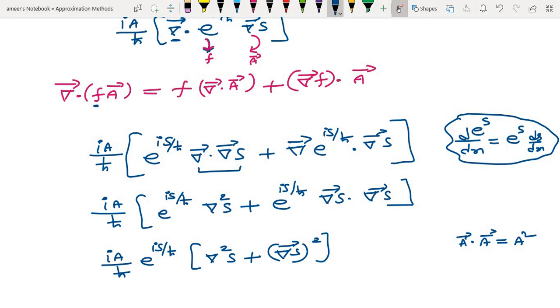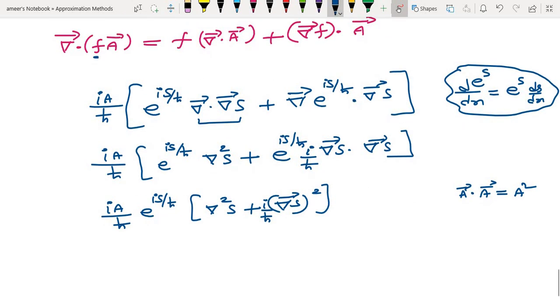And one more term will be coming here, that is e power s ds by dx, that is i by h cross will be there. Here the i by h cross term will be there. So now you take it inside, then the first term will become i e power i s by h cross, in the denominator also h cross, a into del square s.